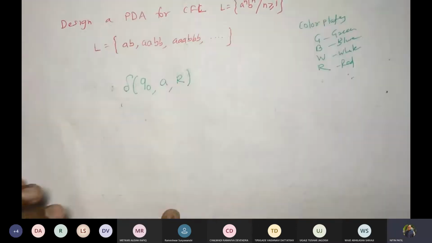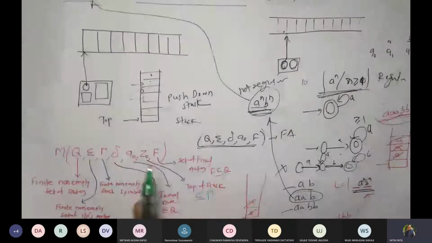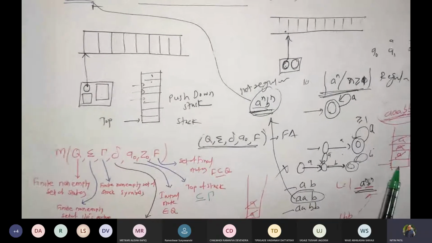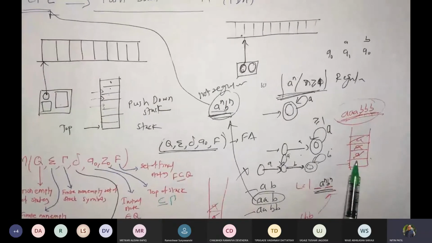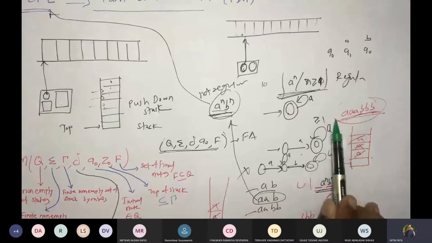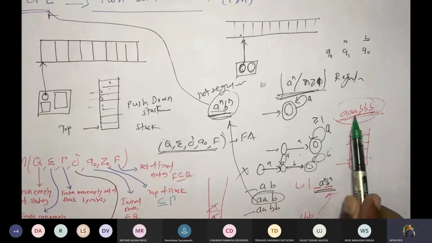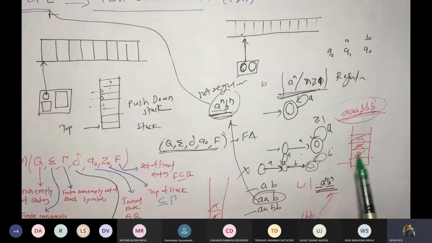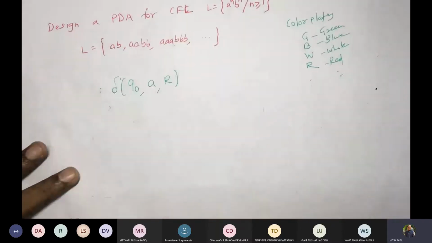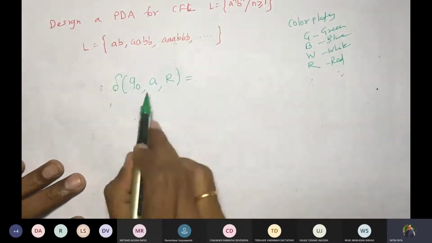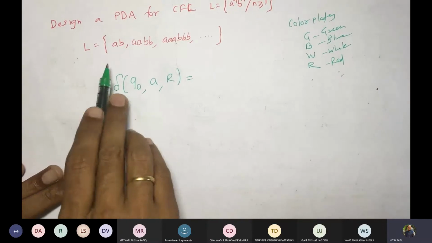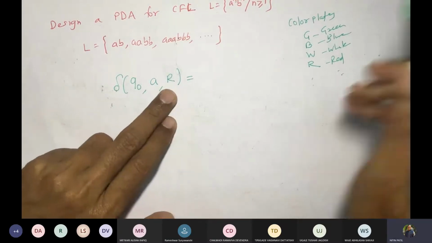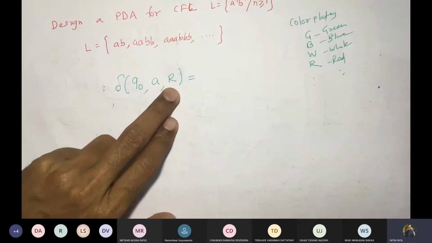Now, with respect to this language, what we saw: if the stack is empty, for each A we are going to push A there. And whenever we get B, we'll try to pop it. I will use the same language, same logic. Now, how will I write this? Whenever A is there, we will not touch this. This should tell us where the stack starts. That's why we are taking this red as the start of the stack. This would always be there.